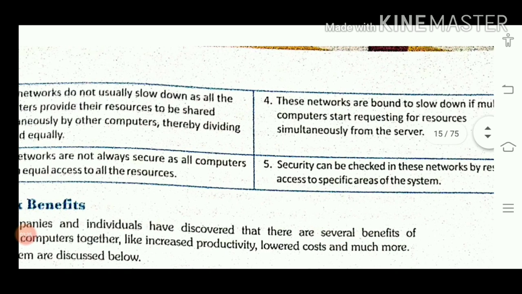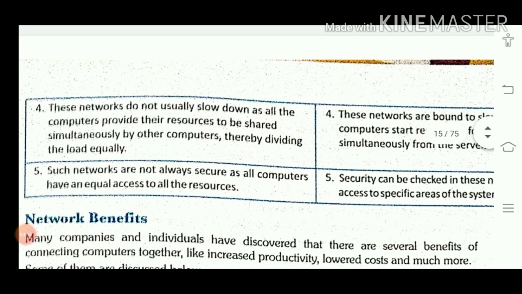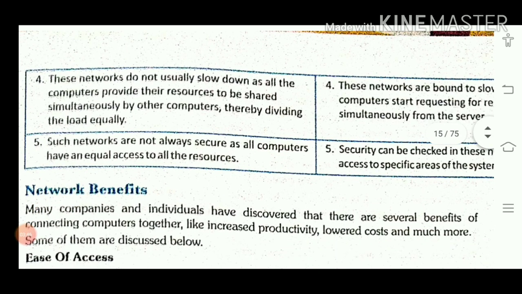But in client server, if so many simultaneous requests occur on the server, then the speed of the computer will be a little bit slow. Next, in peer to peer, this network is not always secure because every node has data, the same copy of data is there in all the nodes. So from any computer a hacker can take the data.